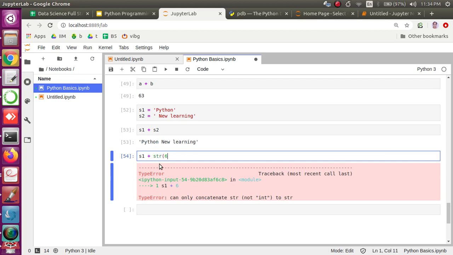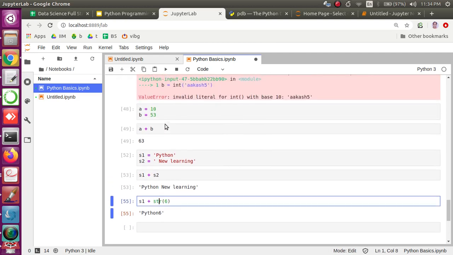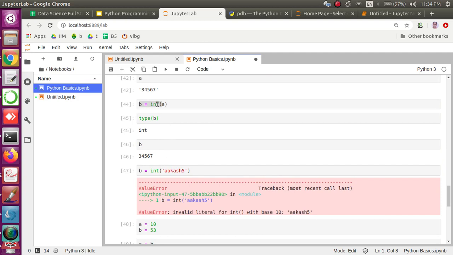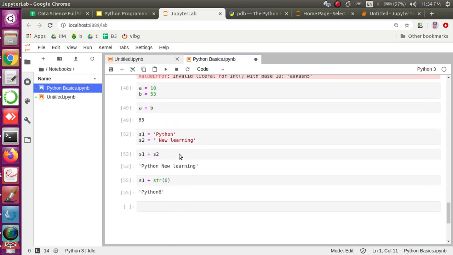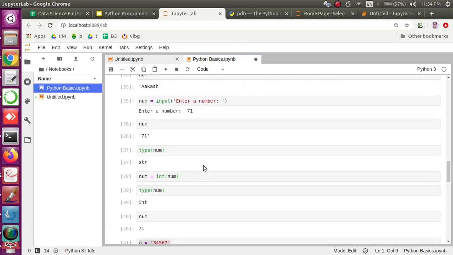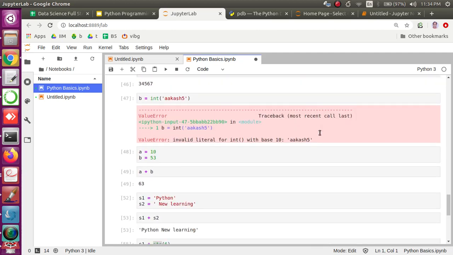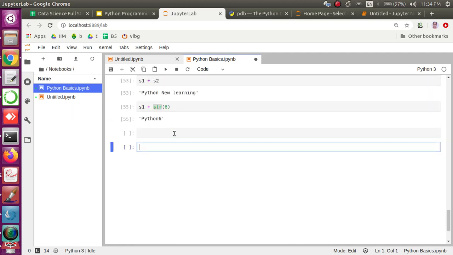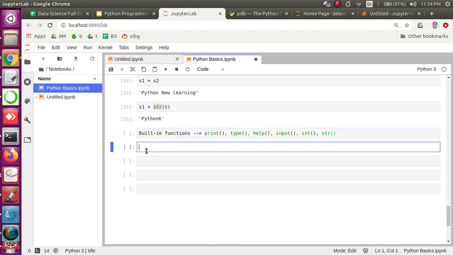So we have another function called str, which converts your numbers to a string. Like we have seen, a numeric string can be converted using the int function, so we have the other way as well, using the str function. Let me add str as well. This is another built-in function. These are some of the built-in functions we have seen so far. I'll just maintain this list, maybe it is useful going forward for our references.